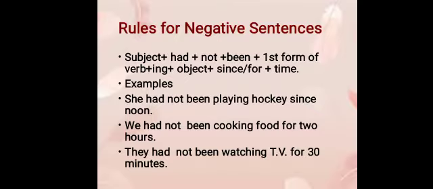Negative sentences are made by adding not after had: subject plus had not been, then first form of verb with ing and then object and since or for plus time. She had not been playing hockey since noon. We had not been cooking food for 2 hours and they had not been watching TV for 30 minutes. So not is added after had.